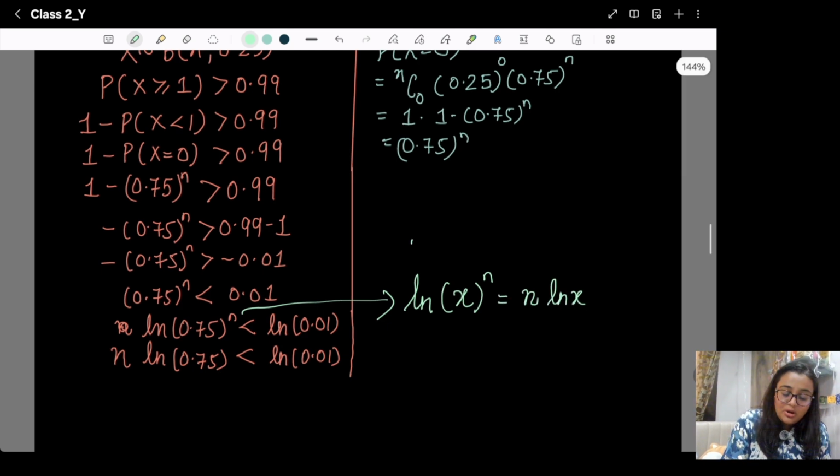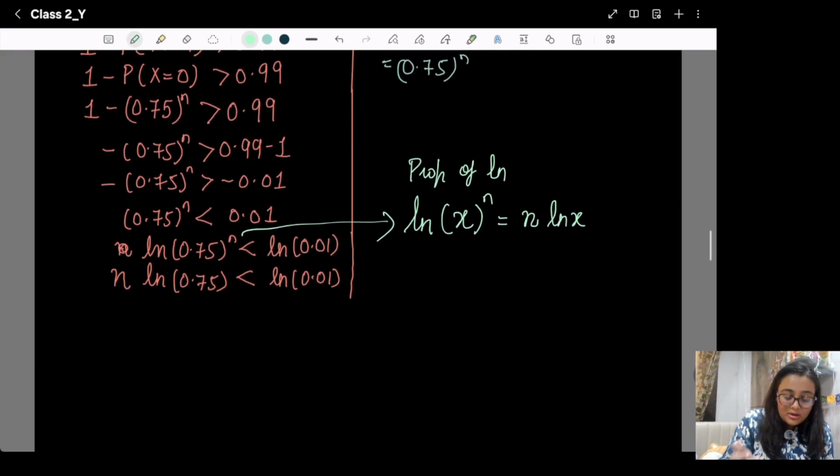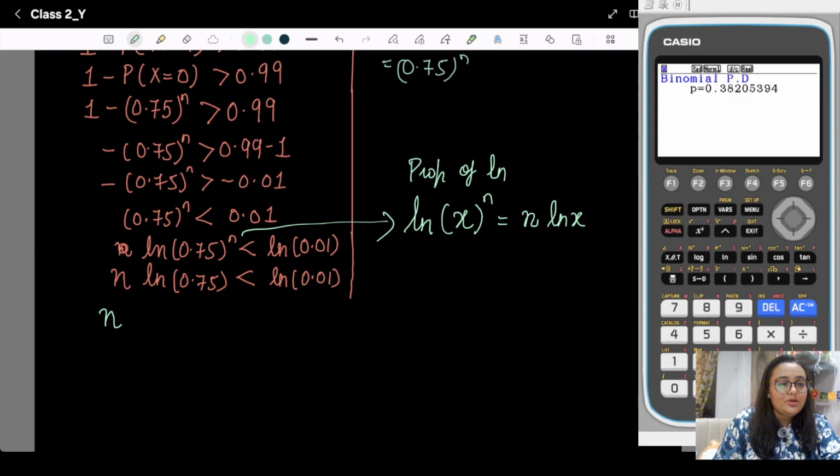This is a property of log, a property of ln, or you can say the same property holds for log. So now we just need to find out ln 0.75.